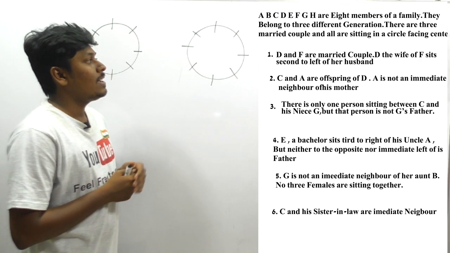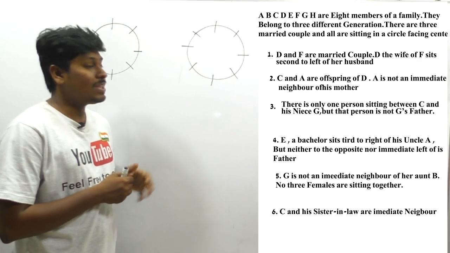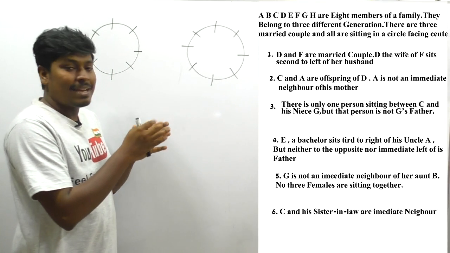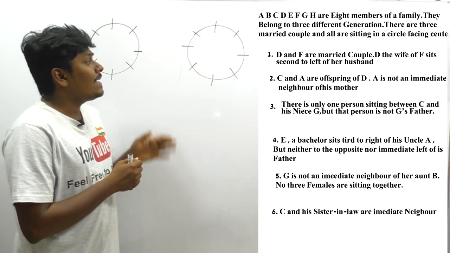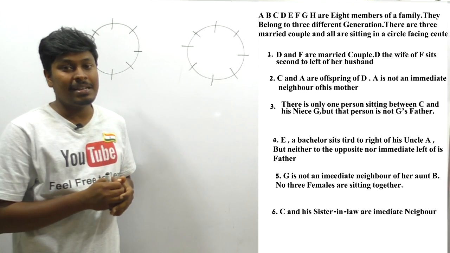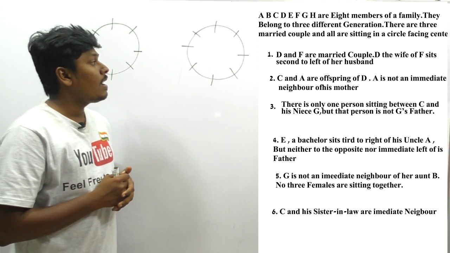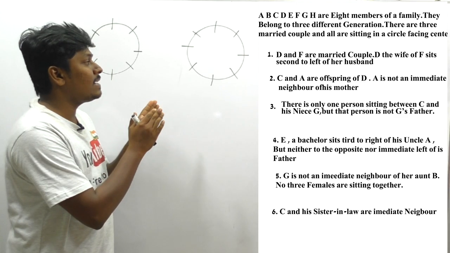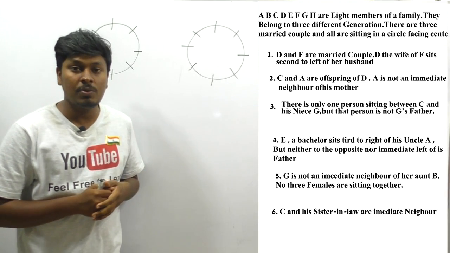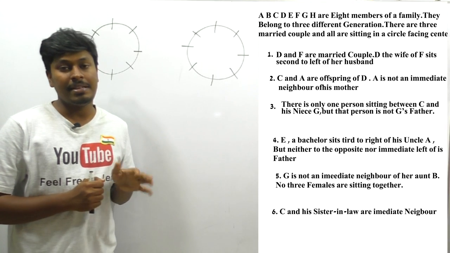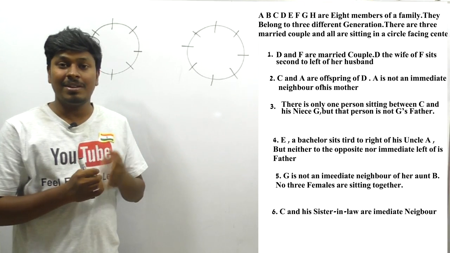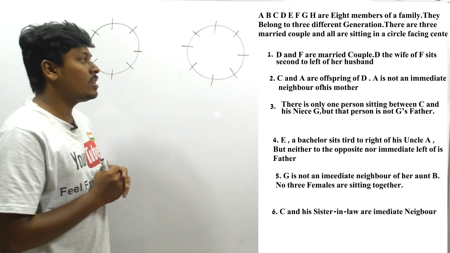See the question here, A, B, C, D, E, F, G, H. So there are 8 persons in a family, right? And they have said that this family is under 3 generations, and they have given one clue that among these 8 persons, there are 3 married couples inside this family, right? And they have said that these 8 persons are sitting in a circle and all are facing the center. So in the first paragraph they have given one clue that there are 3 married couples in the family, right? And this entire family is based on 3 generations, right? Okay, let me move on to the first point.